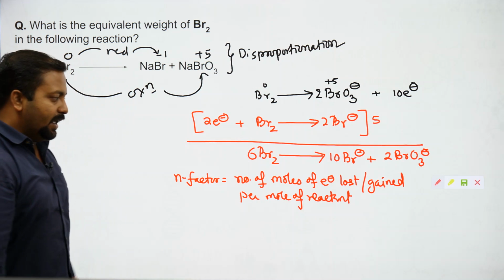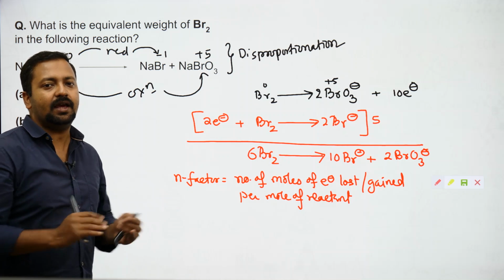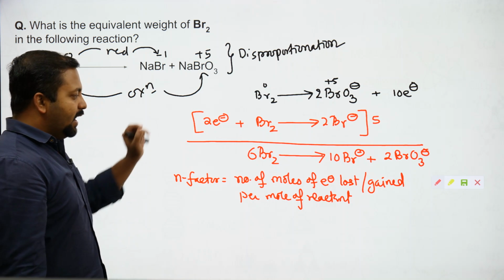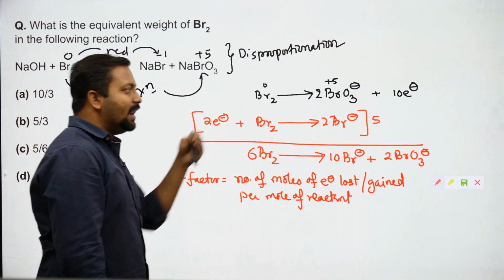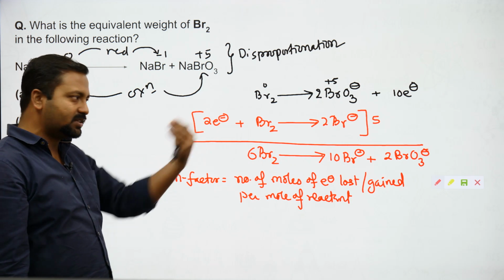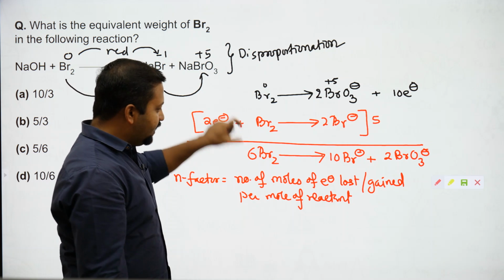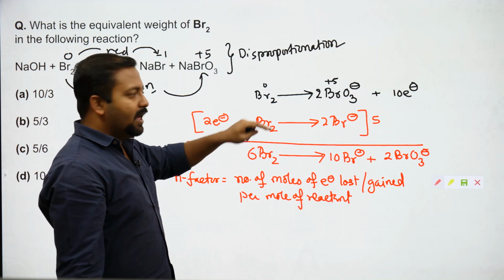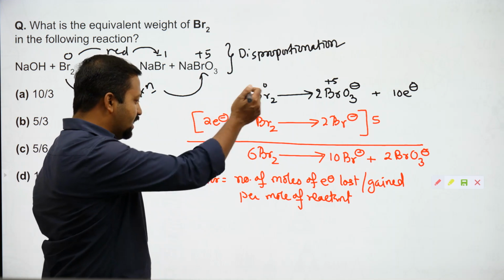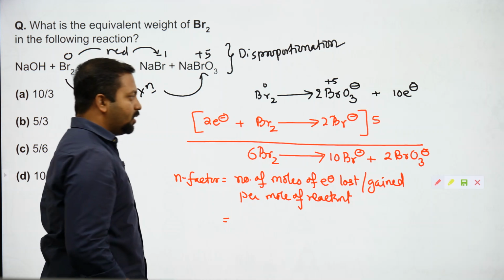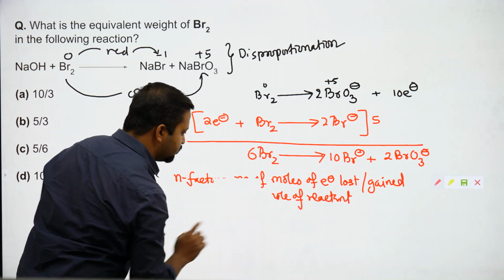In a disproportionation the substance is simultaneously losing and gaining electrons. Now can you tell me, for the reaction of 6 Br2, how many electrons are being simultaneously lost and gained? Don't tell 6 and 2, because after I make it 6 Br2, the total number of electrons lost becomes equal to the number of electrons gained. So the number of electrons lost or gained becomes equal to 10. I'm very sorry about this.